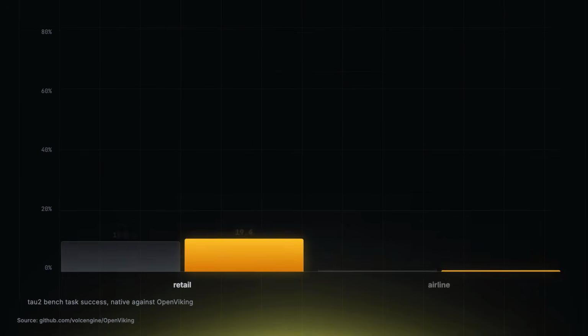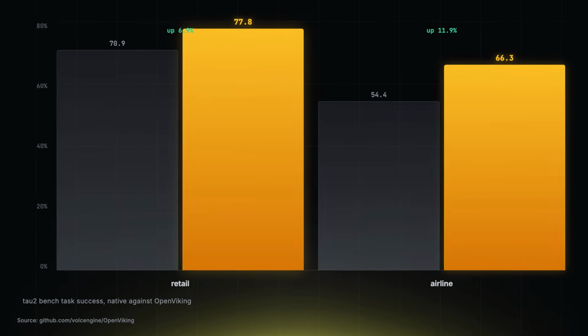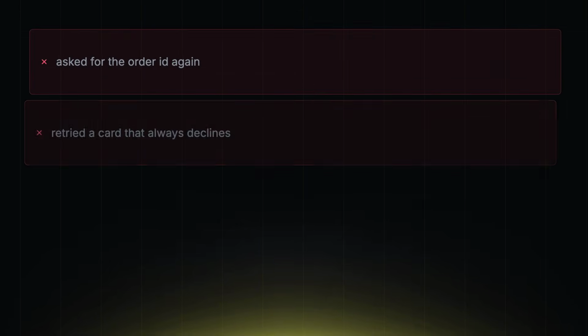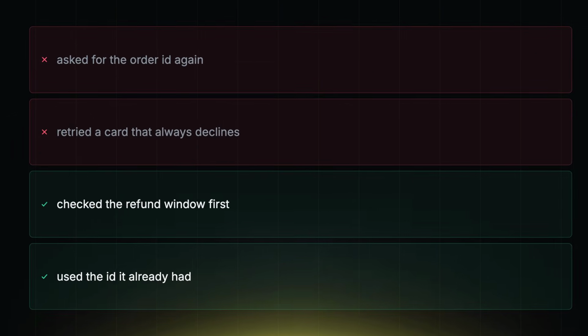OpenViking reports task success rising by 6.87 points in retail and 11.87 points in airline. Better memory gives the agent enough past experience to make fewer dumb moves. That is what I want from this category.